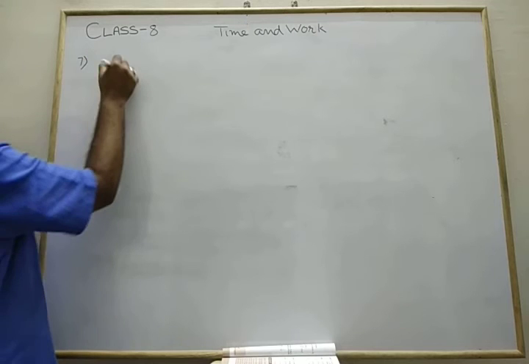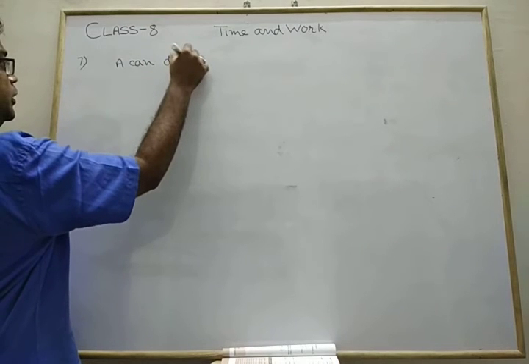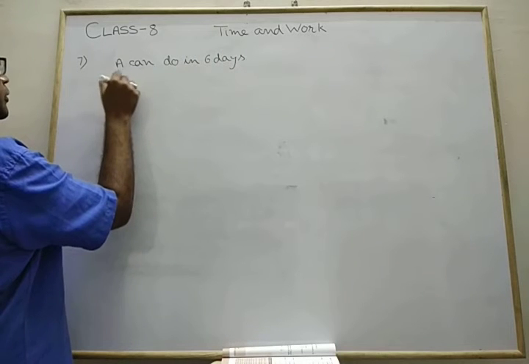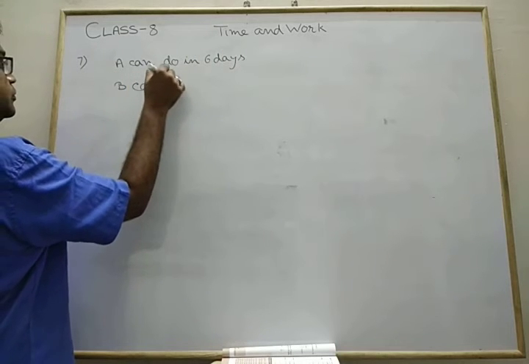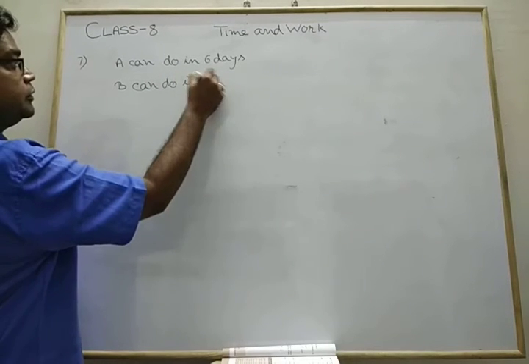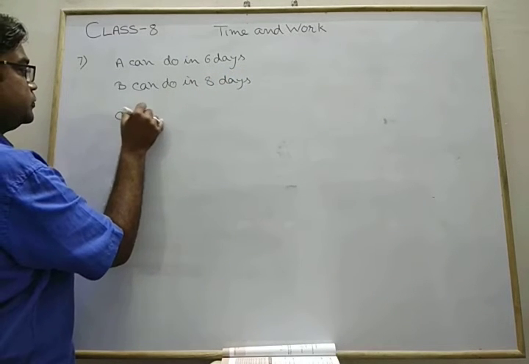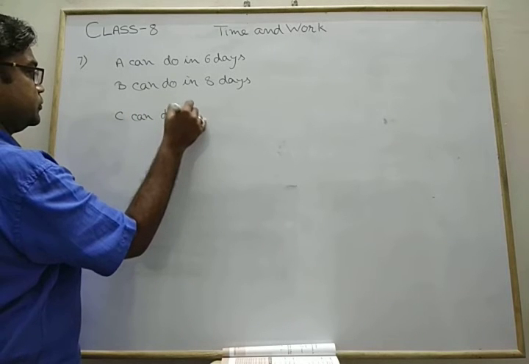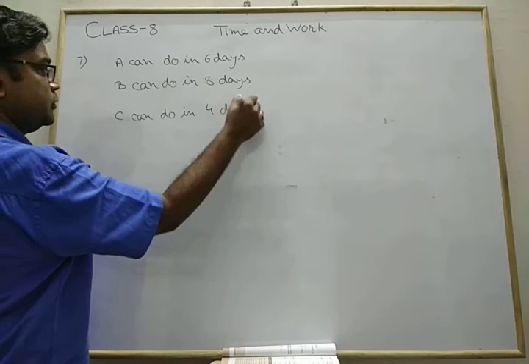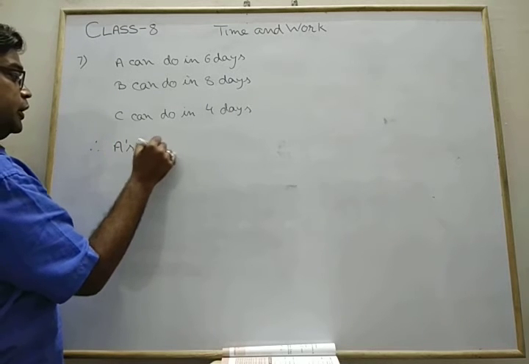Question number 7. A can do it in 6 days. Similarly, B can do it in 8 days, and C can do it in 4 days. So therefore, A's 1 day work.